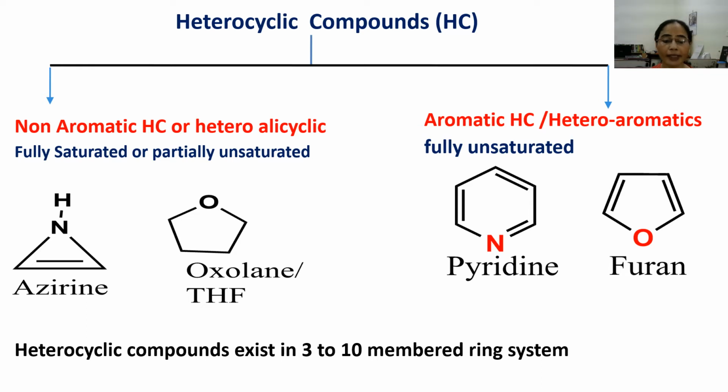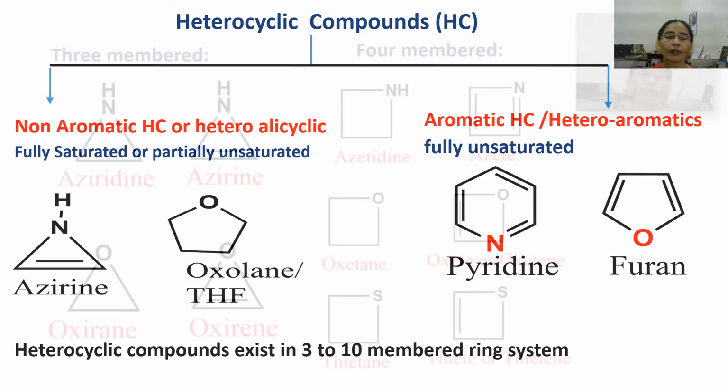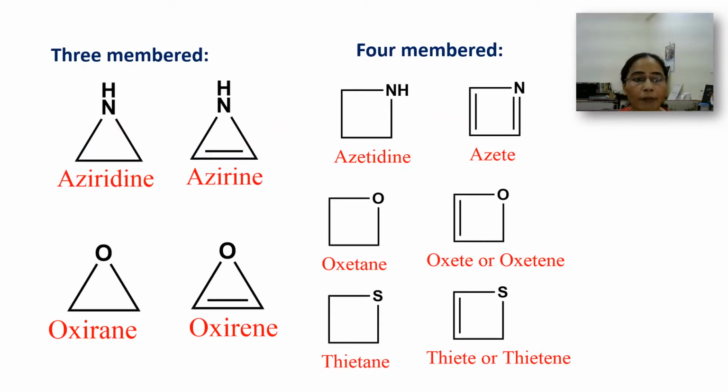Heterocyclic compounds exist in 3 to 10 membered ring systems. We can see the example of 3-membered ring system and 4-membered ring system. A 3-membered ring system containing one nitrogen atom and saturated is called aziridine, while the unsaturated one is azirine. In case of 3-membered heterocycles containing oxygen atom, the saturated one is called oxirane, while the unsaturated one is called oxirene.